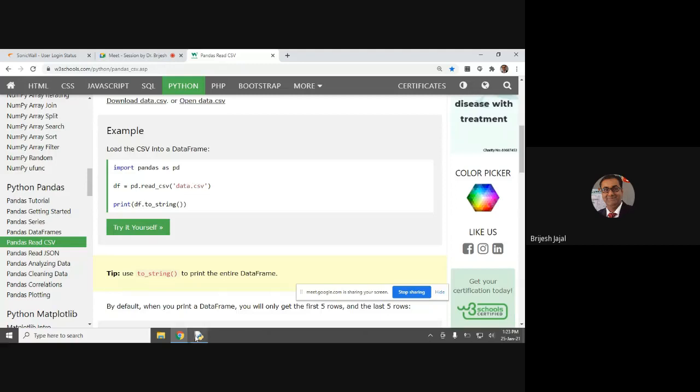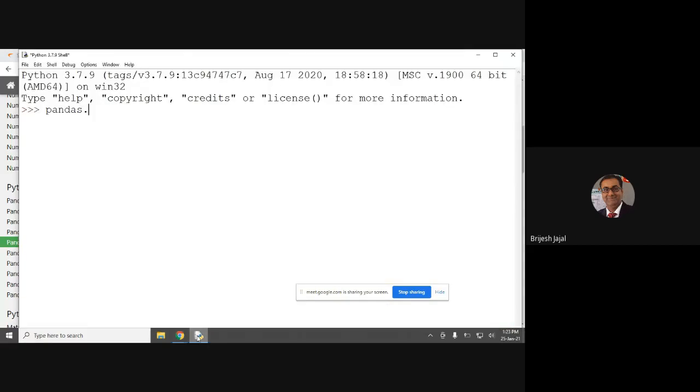That we will see. First, let us understand how the import is done.